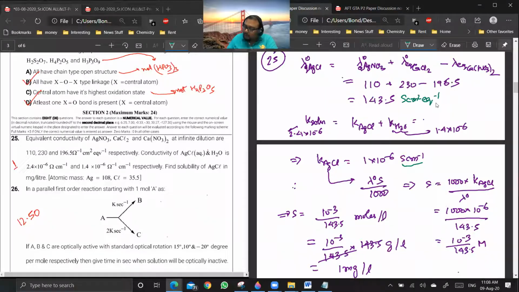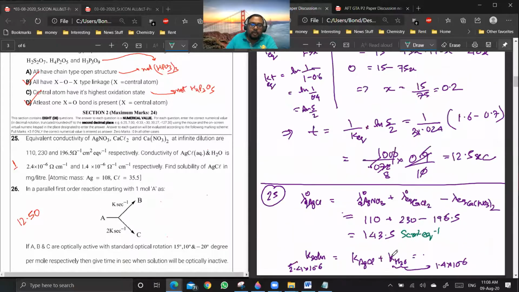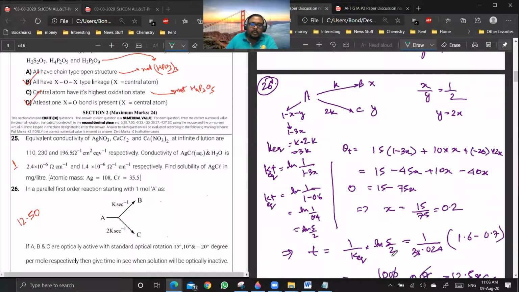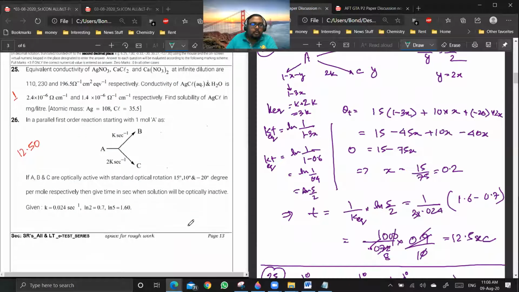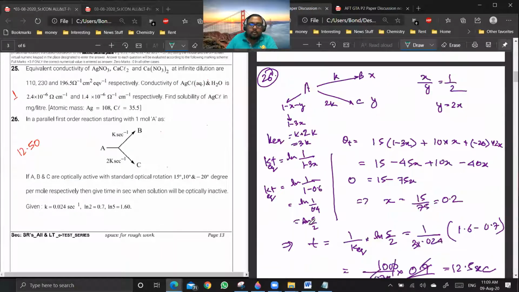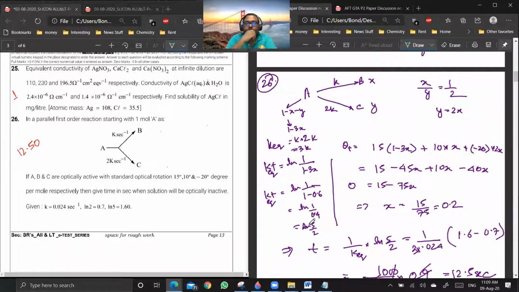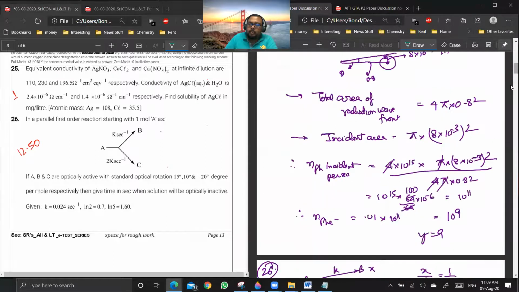In this case, actually you will get it in terms of normality, but normality and molarity will be the same because the n-factor is 1 for AgCl. Are you getting my point? Yes or no? Yes, sir. Okay, I think we have done these types of questions too much, so this is it. Question number 26, is it a doubt? Yes, sir. Okay, just one minute.